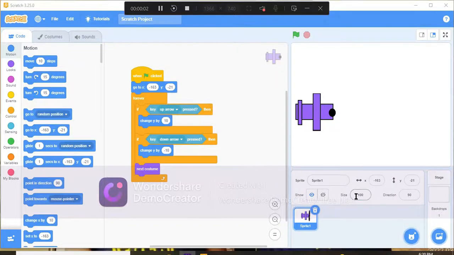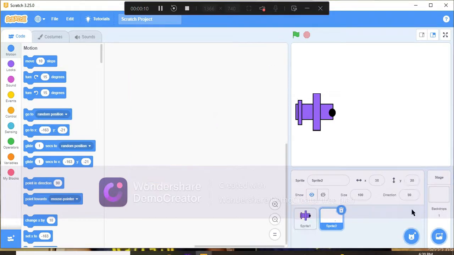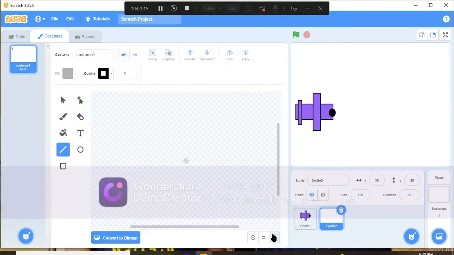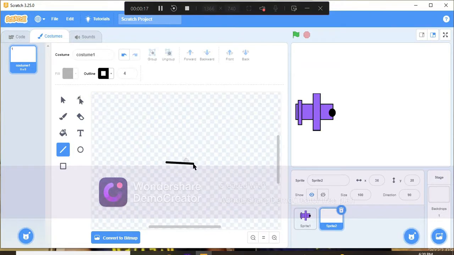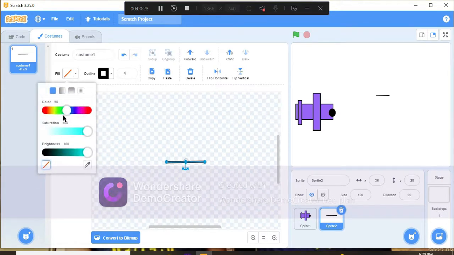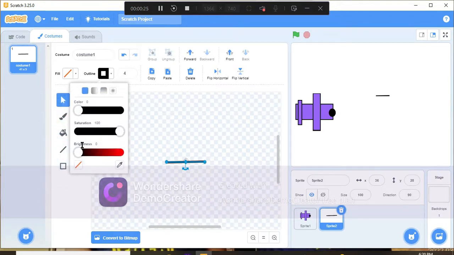So welcome to the second episode of making an airplane shooter game. Today we will add some laser. First of all, I will draw a laser sprite, which will be a black line. You can also modify it and change the color of this to red.